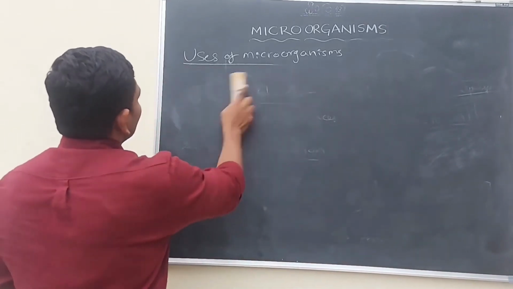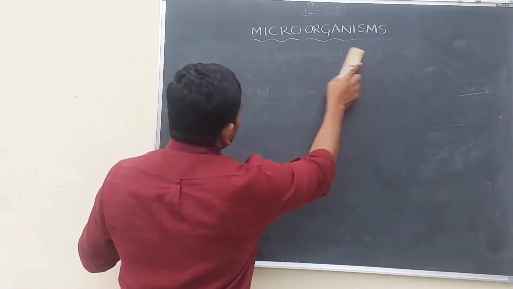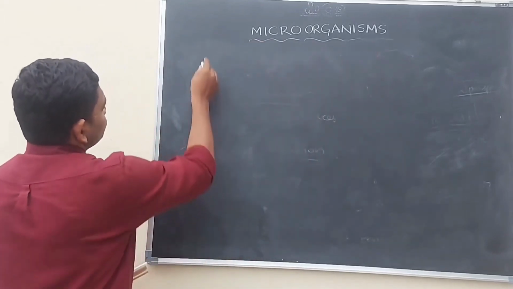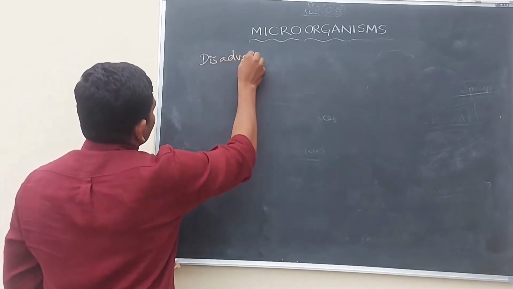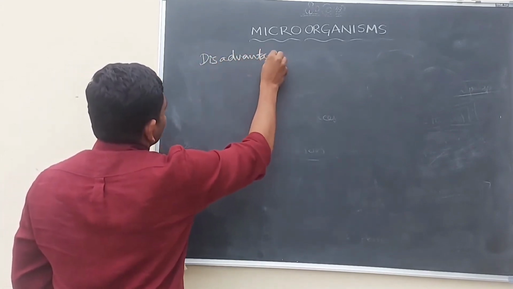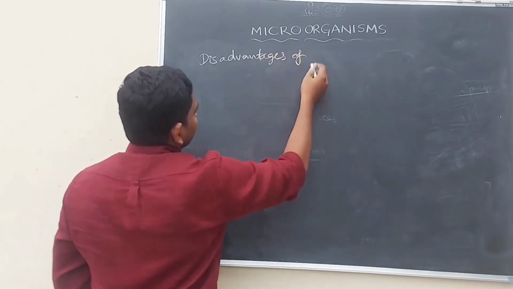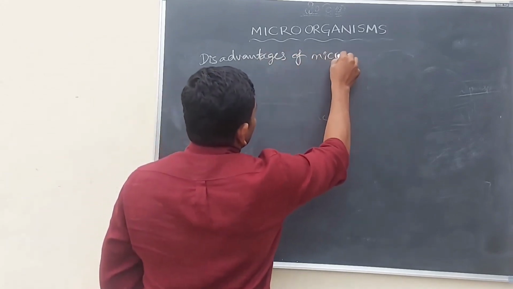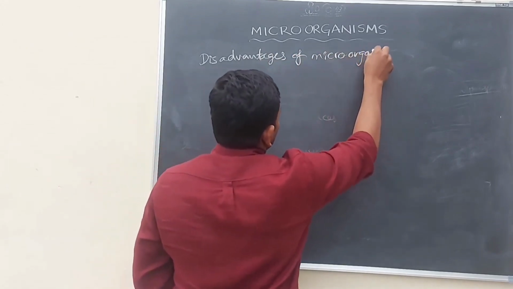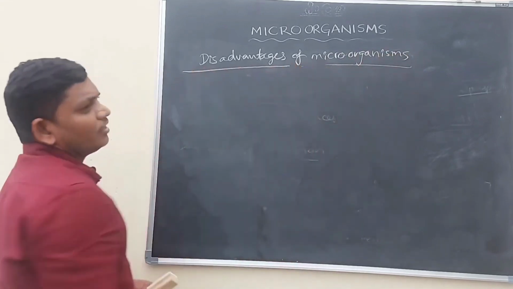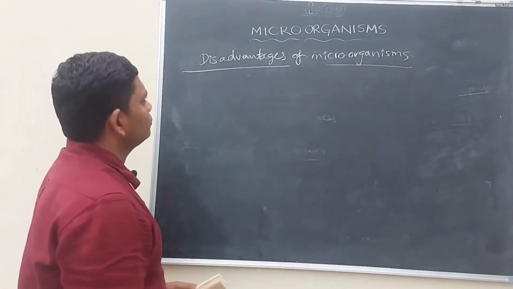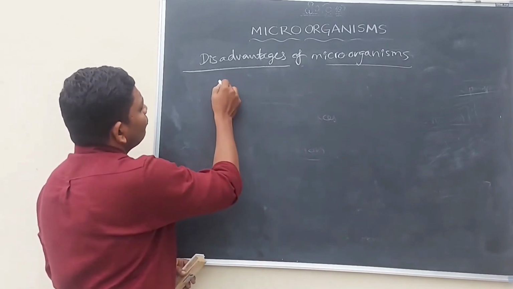Let us discuss what are the disadvantages of the microorganisms. Disadvantages of the microorganisms are harmful organisms.